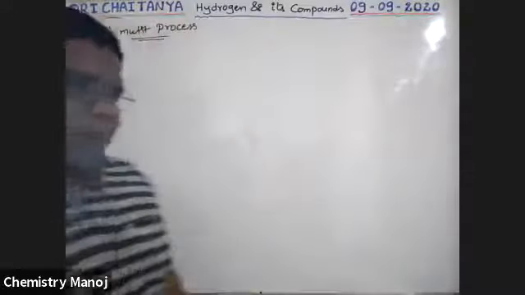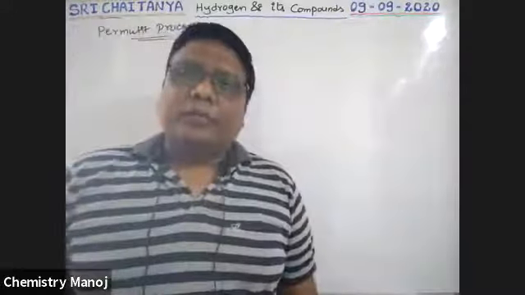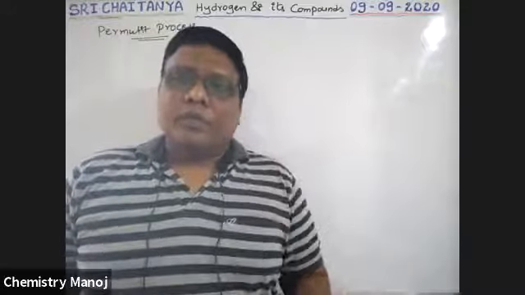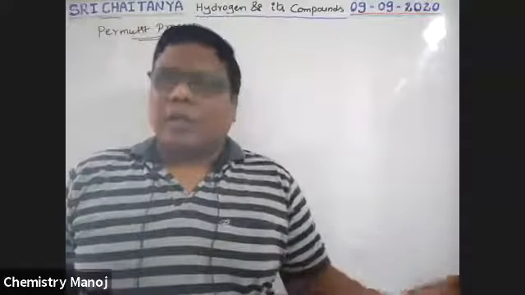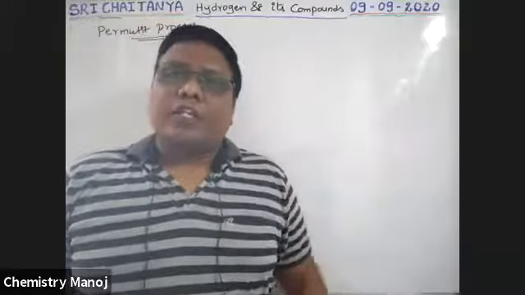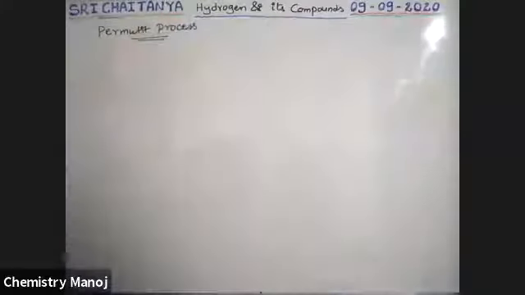What is this permutit process? Before entering into this process, first of all, we must know what is permutit. In Calgon, we must know Calgonate, that is sodium hexametaphosphate. Now, what is this permutit?